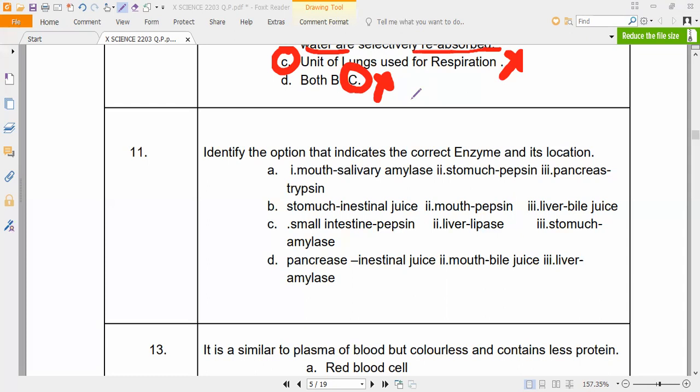Our stomach will release pepsin. Our small intestine will release intestinal juices. And our bile juice is released by what? Liver. And bile juice is stored by the gallbladder. And our mouth will release what? Salivary amylase. So it will digest starch. Yes or no?